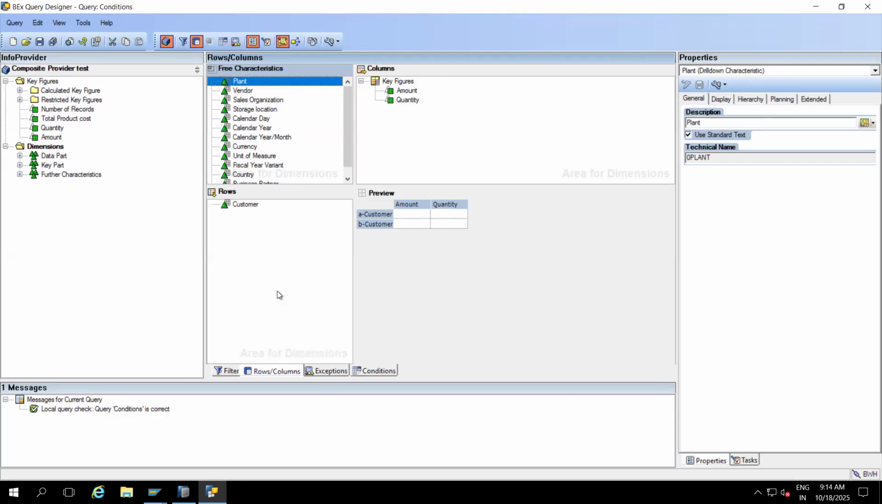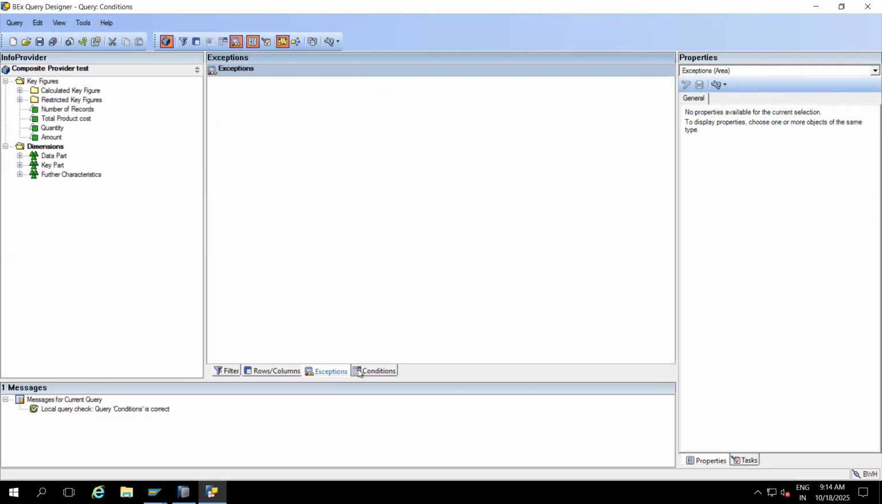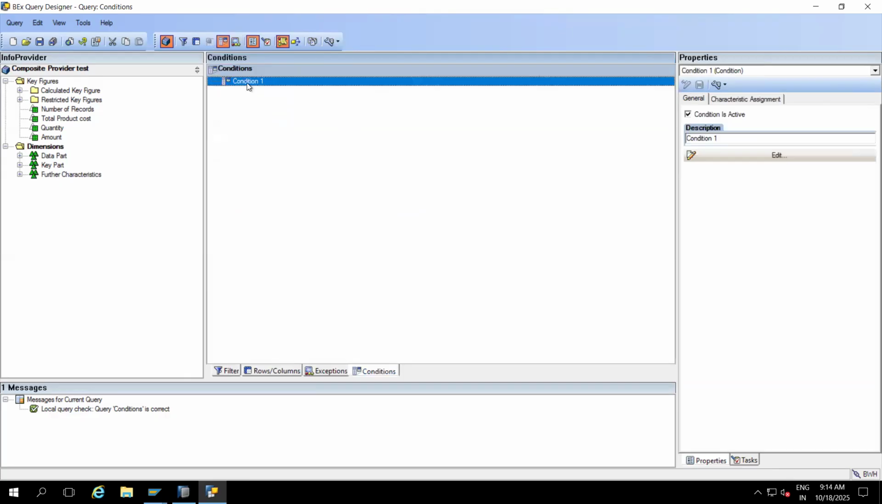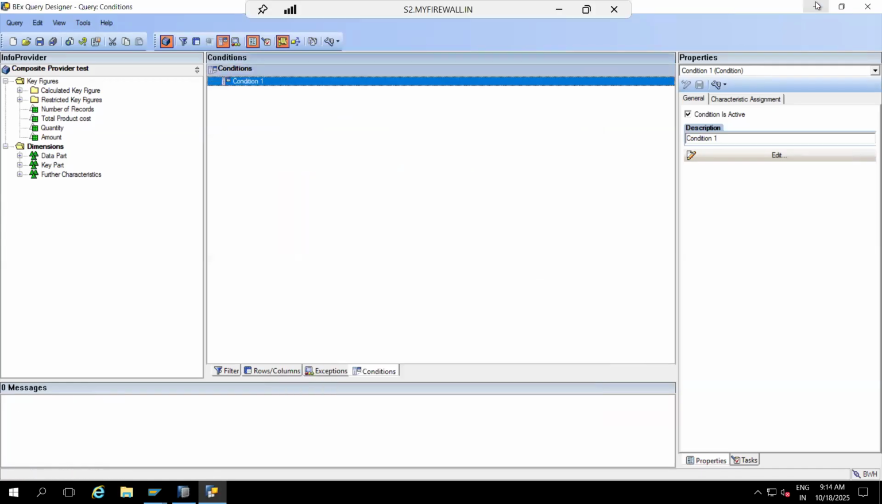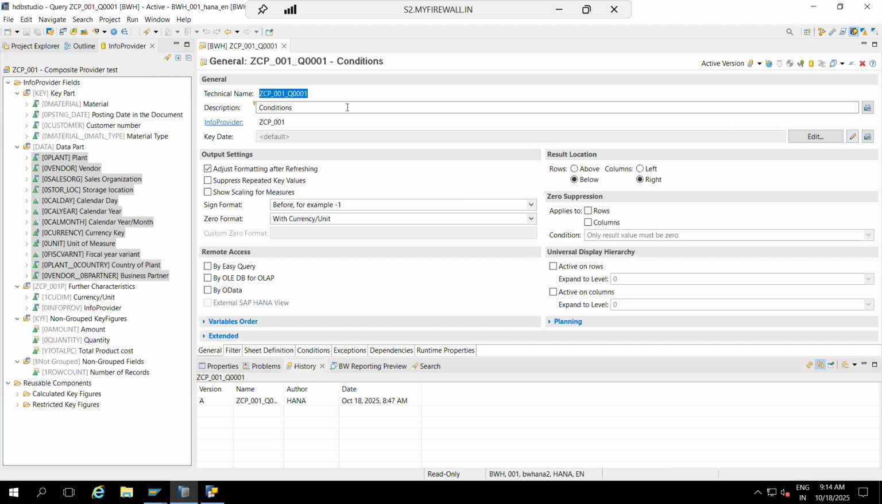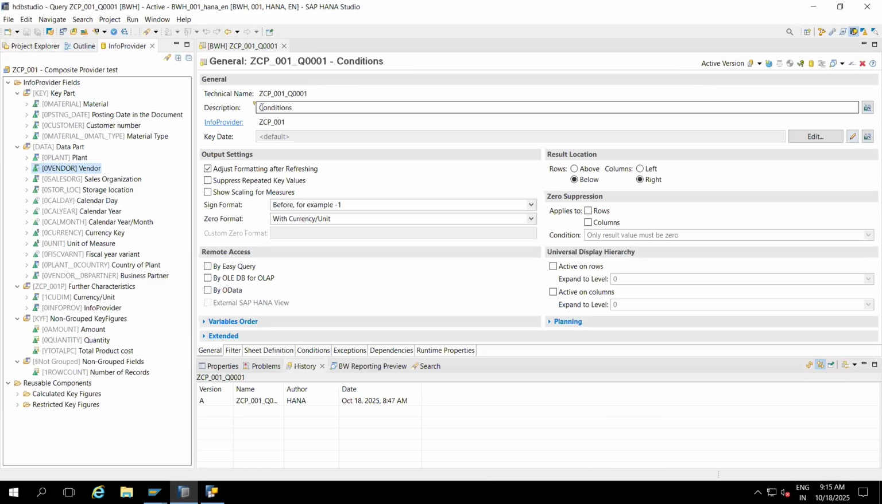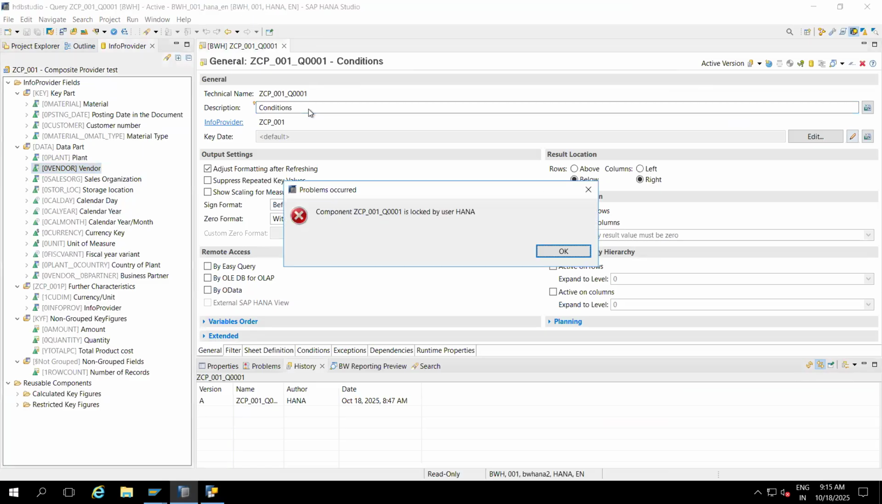See, it is there. I already created conditions. So double click, now I can see top five. So it already replicated the changes to the Bex query as well. Now, if you want to close, you can. So you are okay, right? Both tools are the same, right? Not much difference. You have to be familiar with both. That is the way I'm telling you.